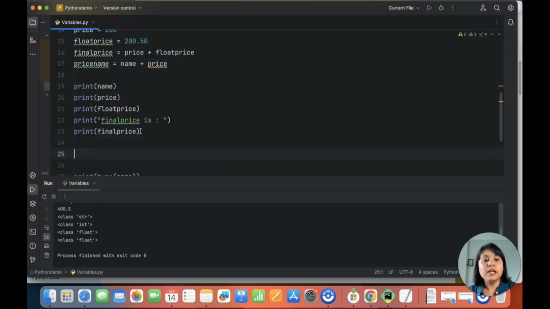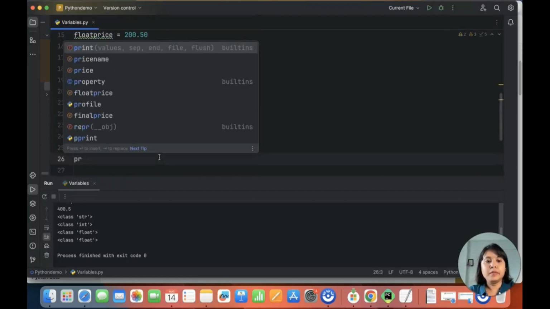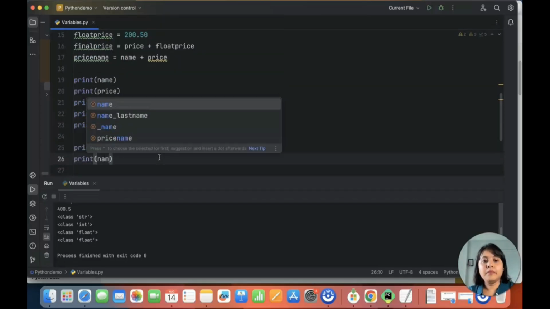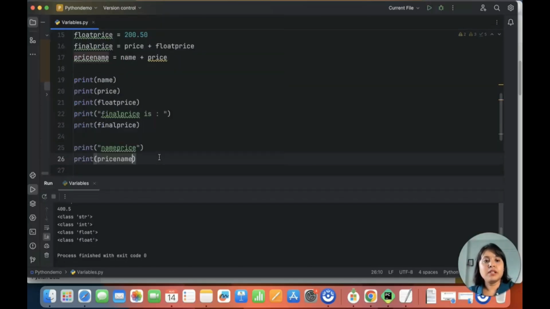I will put print price name so that you know whether this will work or not. There's a spelling mistake. It is price name, not name price, right? So let me execute this.